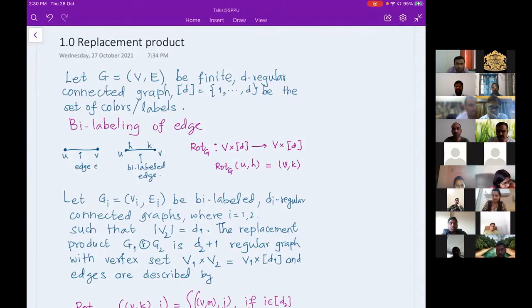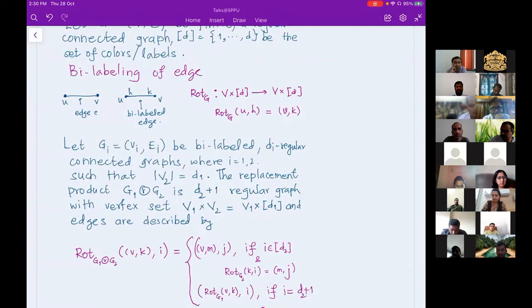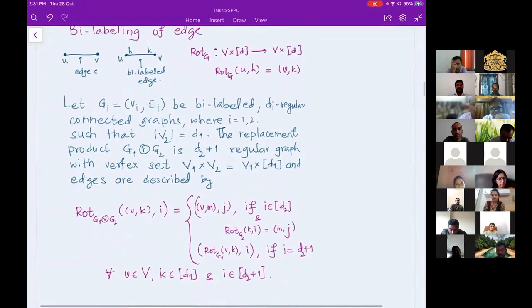Here U and V are connected, is it? Yes, U and V are connected. So the first diagram is the way we know a graph. In the rotation map, (U, H) goes to (V, K). So U and V should be connected, then only this definition makes sense. So I skipped that just to give it in terms of a diagram. I'm assuming that U and V are connected. Then I'm assigning a color, and once I have the color, then I can write down the rotation map. If we are done with this terminology, then we can think about the definition.